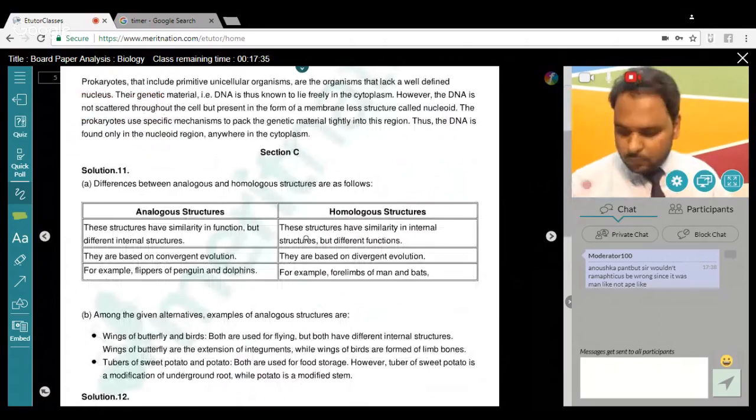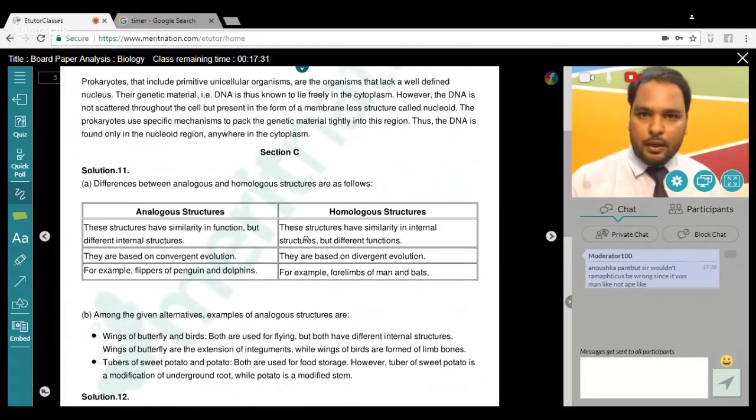Section B, over 2 marks. I think more than 70% or 80% of the questions are from NCERT or from previous years. So that's not a problem. It's an easy section, I can say that, apart from the 6th question.